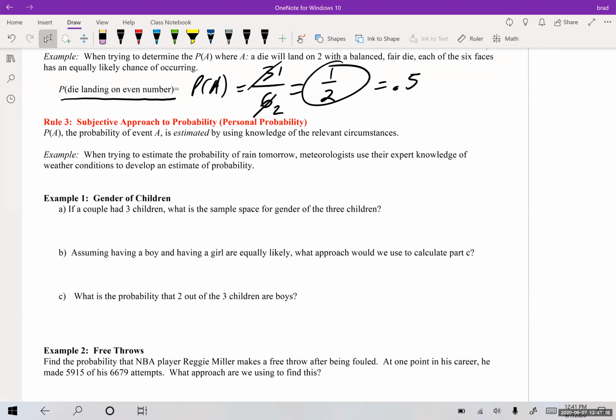Okay. So the subjective approach to probability: the probability P of A, the probability of event A, is estimated by using knowledge of relevant circumstances. When trying to estimate the probability of rain tomorrow, meteorologists use their expert knowledge of weather conditions to develop an estimate of probability. So we could use something like this: gender of children. If a couple had 3 children, what is the sample space for the gender of the 3 children?